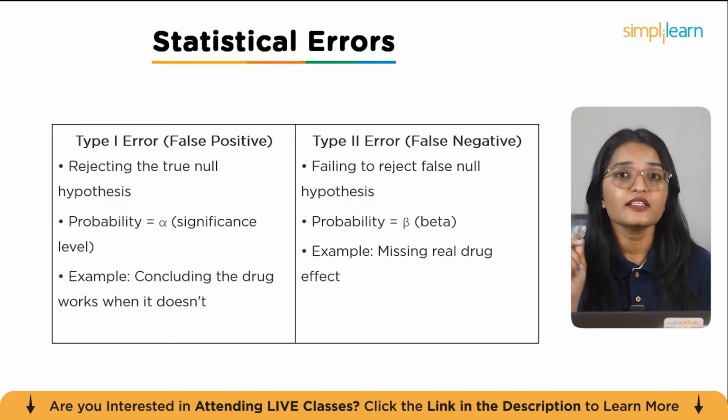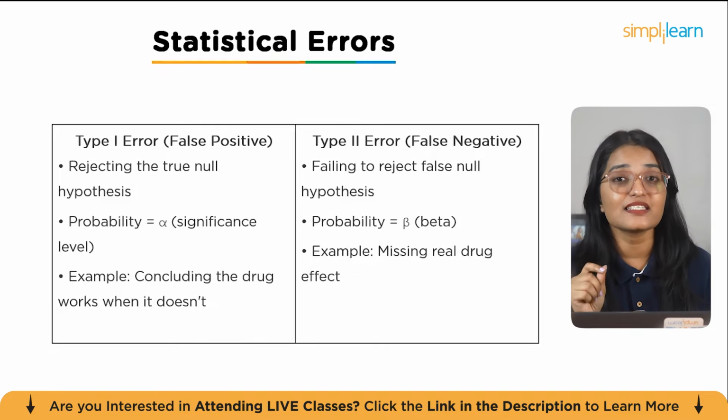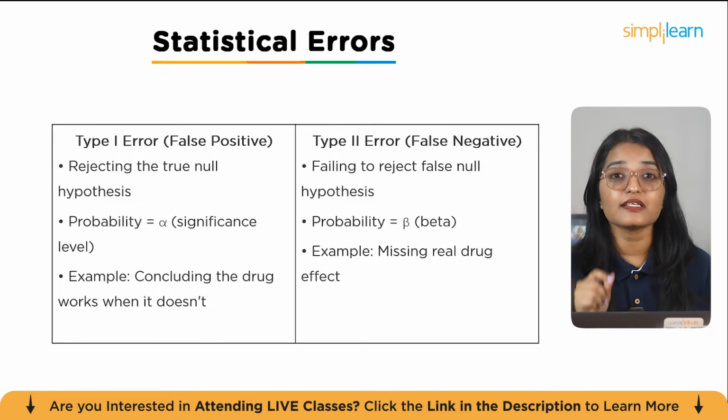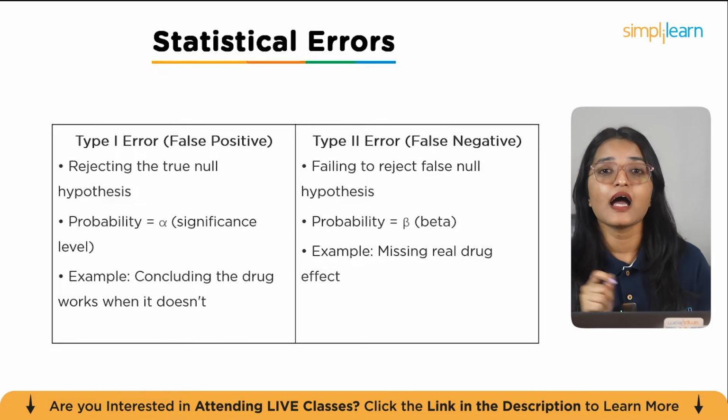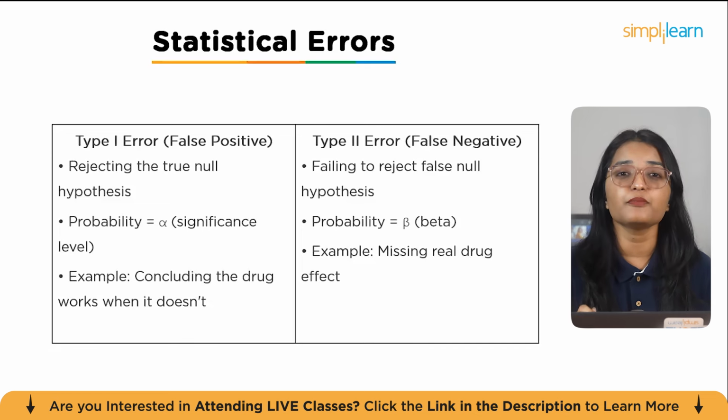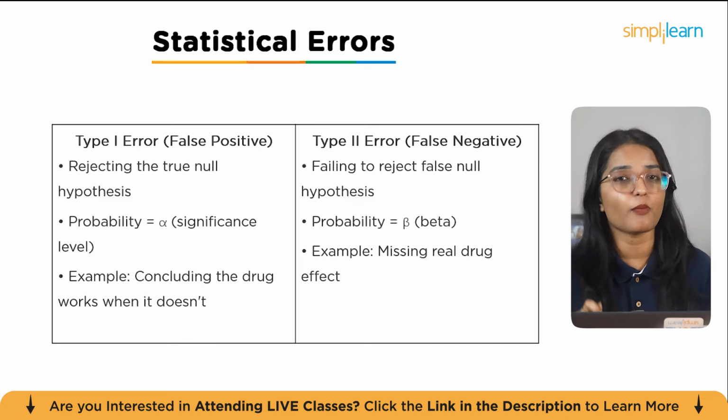On the other hand, type 2 error, a false negative, means failing to reject a false null hypothesis. That's when we miss a real effect or difference. The probability of type 2 error is beta. For example, missing the real effect of a drug and saying it doesn't work when it actually does. Understanding these errors is key for designing good experiments and interpreting statistical results properly.